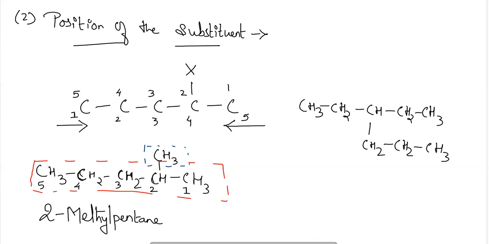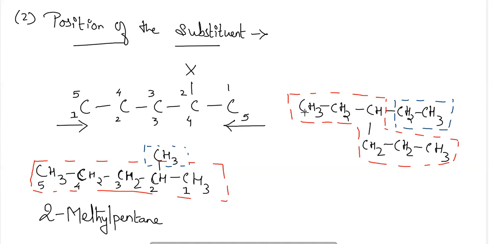This bent chain will be the longest chain, which contains 6 carbon atoms. And in this particular chain, we will see that these 2 carbon atoms are present as a substituent group.